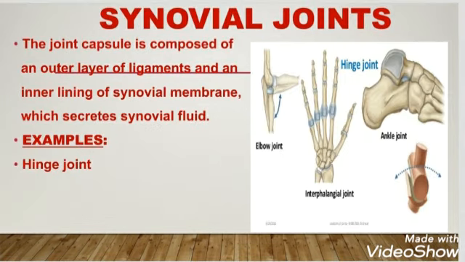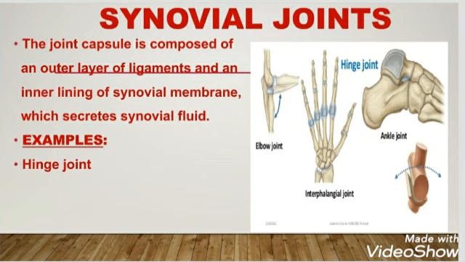So, what is the structure of joint capsule which surrounds, protects, and limits the movement of the bone? The joint capsule is composed on the outer side of ligament, and on the inner side it has synovial membrane. What is the significance of this synovial membrane? It secretes a special fluid which is known as synovial fluid, and this synovial fluid is secreted in the cavity which is known as the joint cavity.